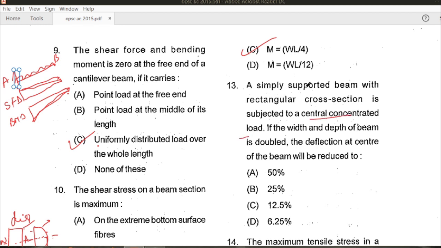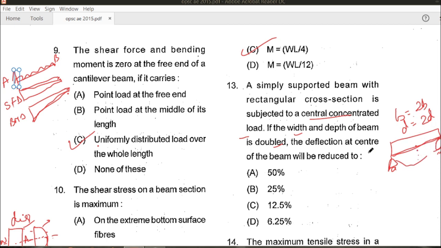Suppose a simply supported beam with a rectangular cross section is given. This beam is simply supported over the span. If the width and depth of the beam are doubled, that is, B becomes twice of B and depth also becomes twice of D, what will be the deflection at the center of the beam if width and depth are doubled?